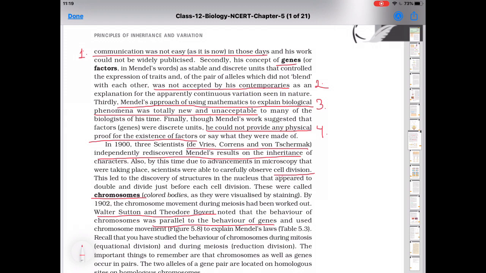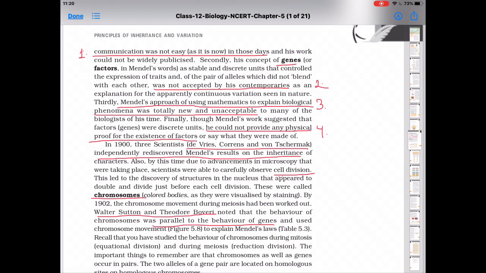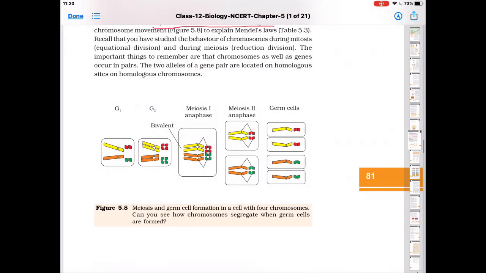So now in the diagram, just see figure 5.8. Here one cell is shown, that is, a germ cell with 4 chromosomes. The colors of the chromosomes shown are yellow, red, orange and green.